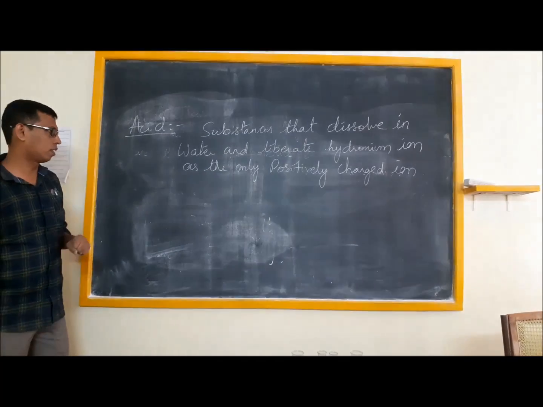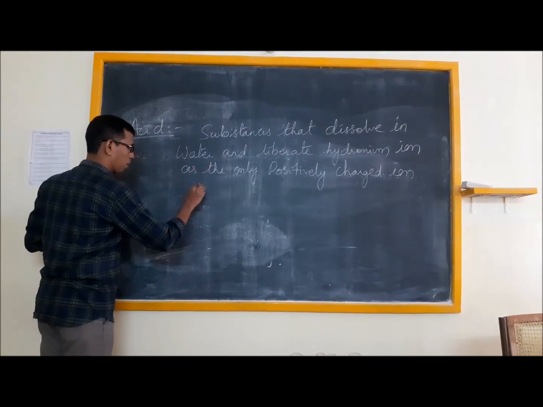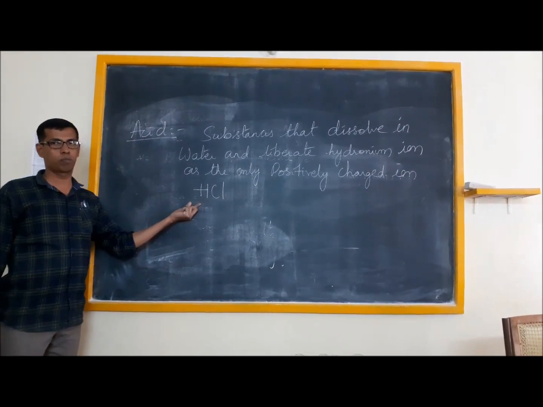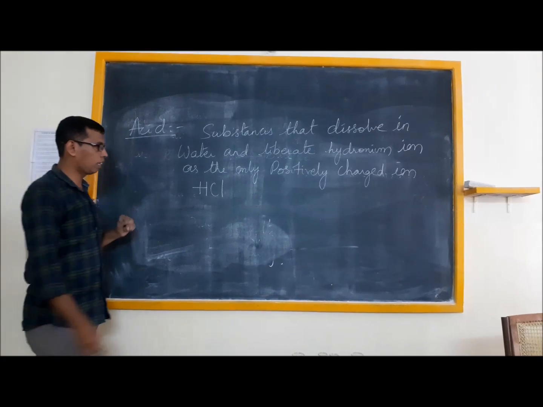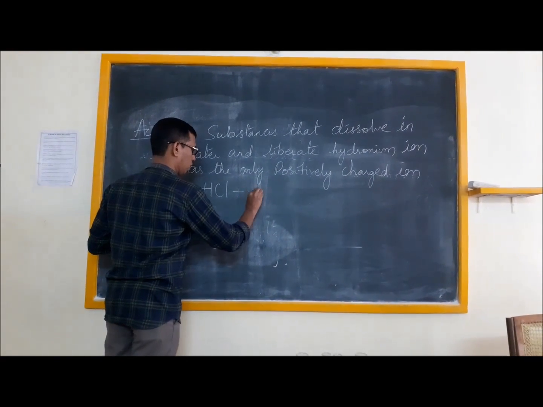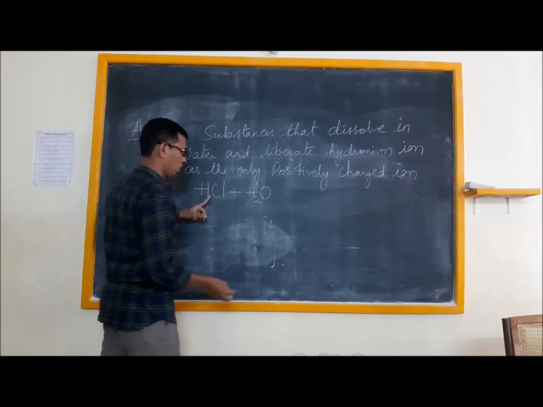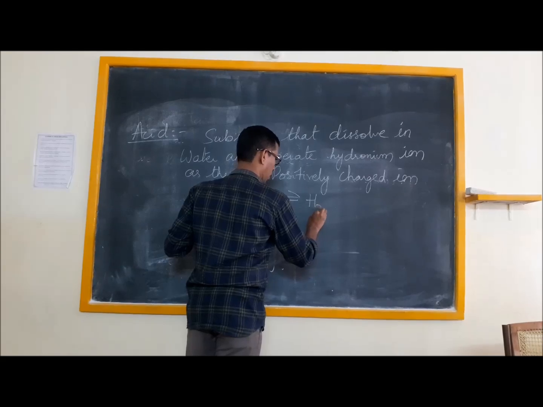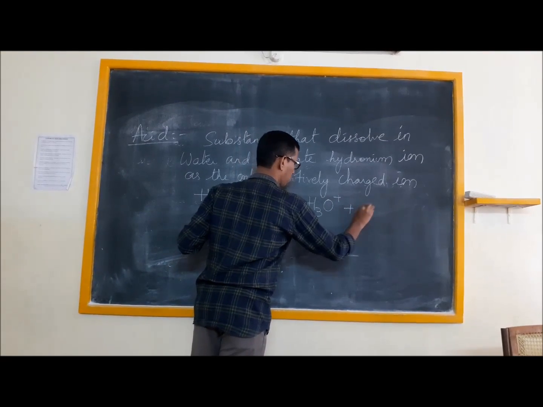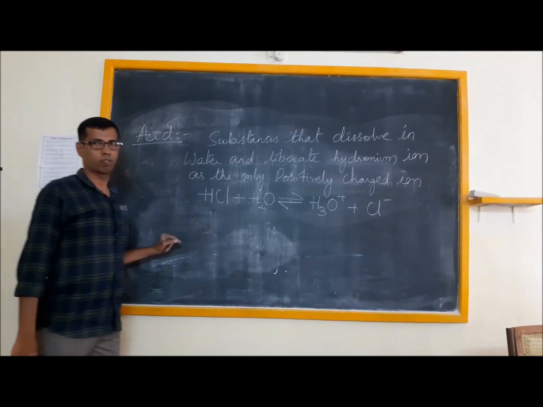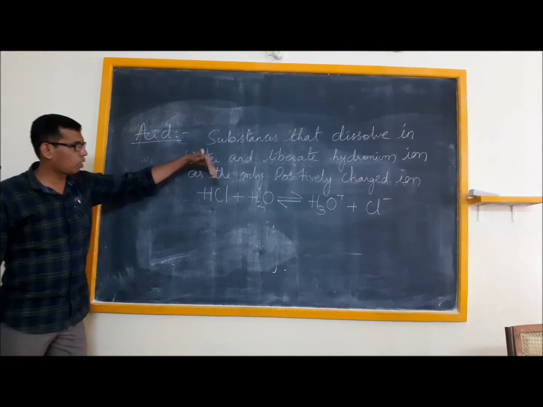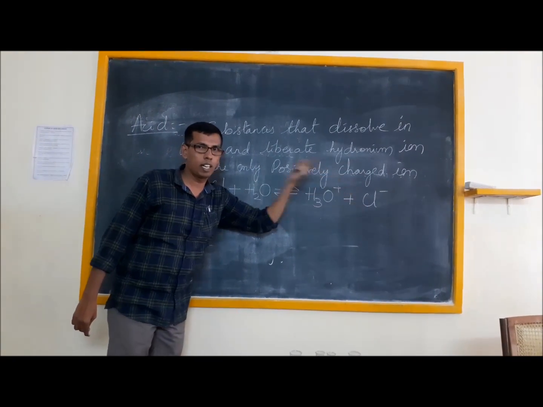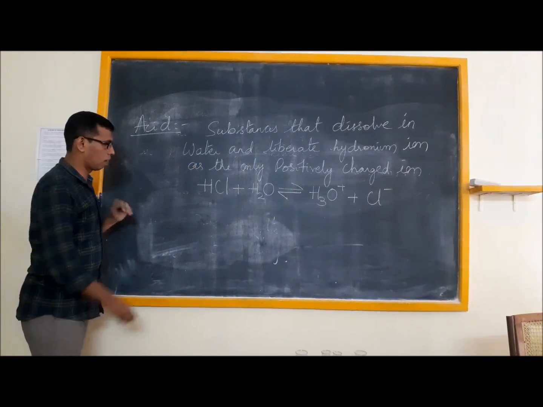Let me take an example for this. For example, an acid like HCl. When this is dissolved in water, this acid dissociates to form H3O plus and Cl minus ion. So let's take another example.